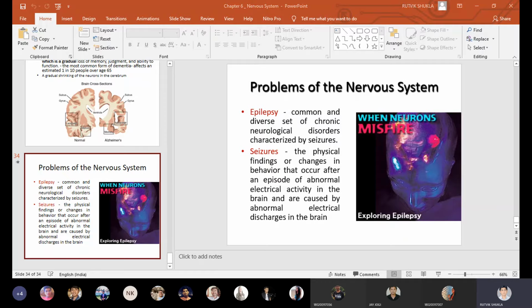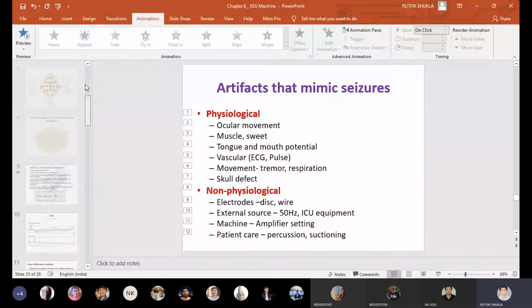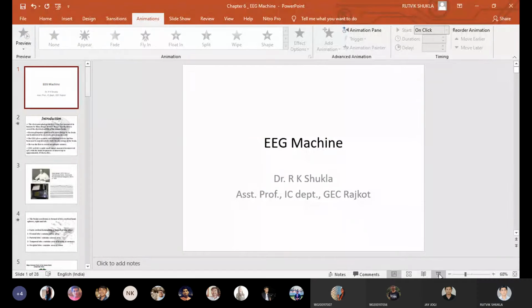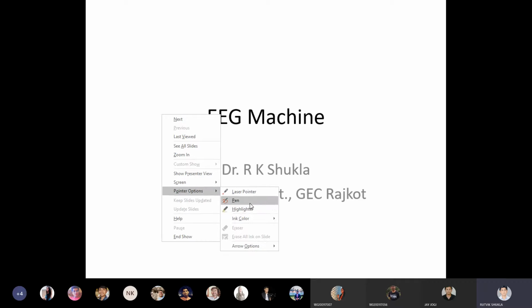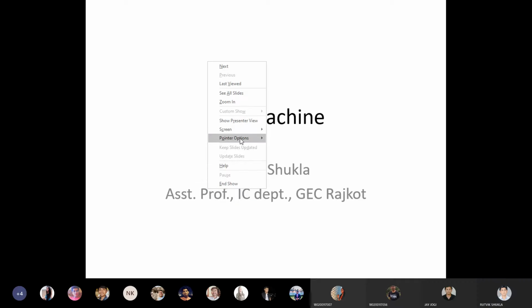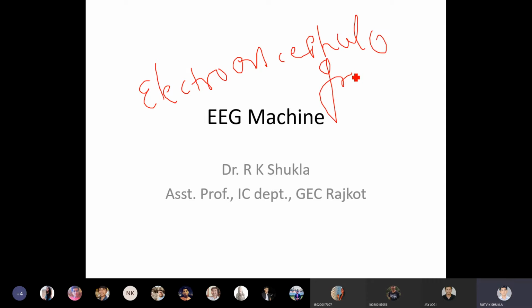Now we will start with the second topic, the second most important part of this discussion, and that is the EEG machine. EEG stands for electroencephalograph. Electroencephalograph. Clear?